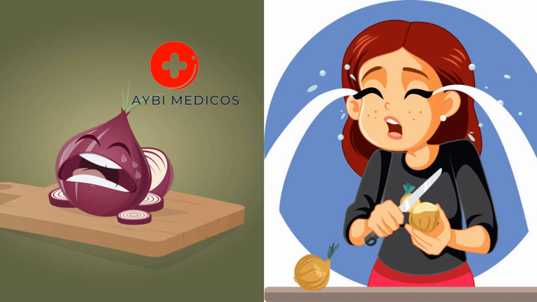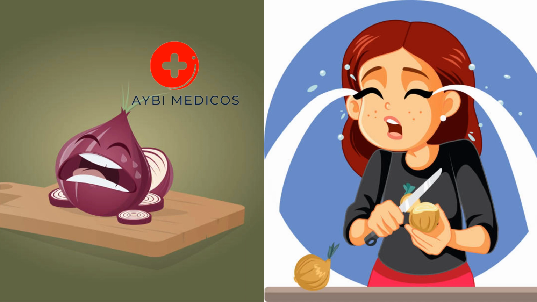Irritation of the eyes. When the syn-propanethial S-oxide gas comes into contact with the moisture in your eyes, it reacts with the water to produce a mild sulfuric acid. This acid irritates the nerve endings on the surface of your eyes, causing a stinging or burning sensation.